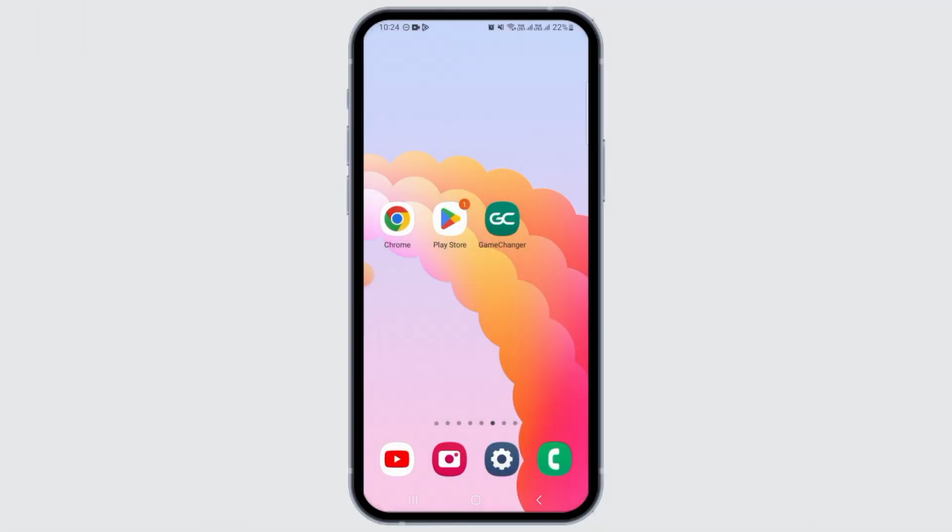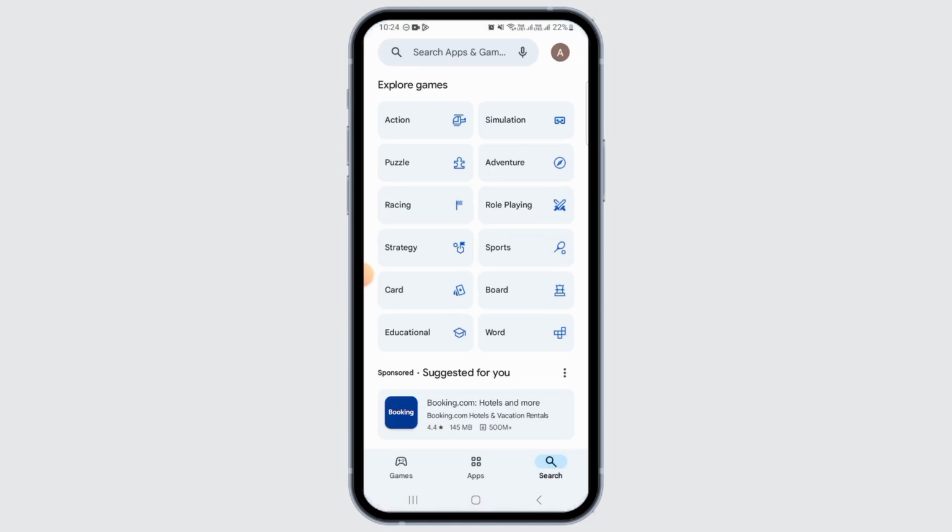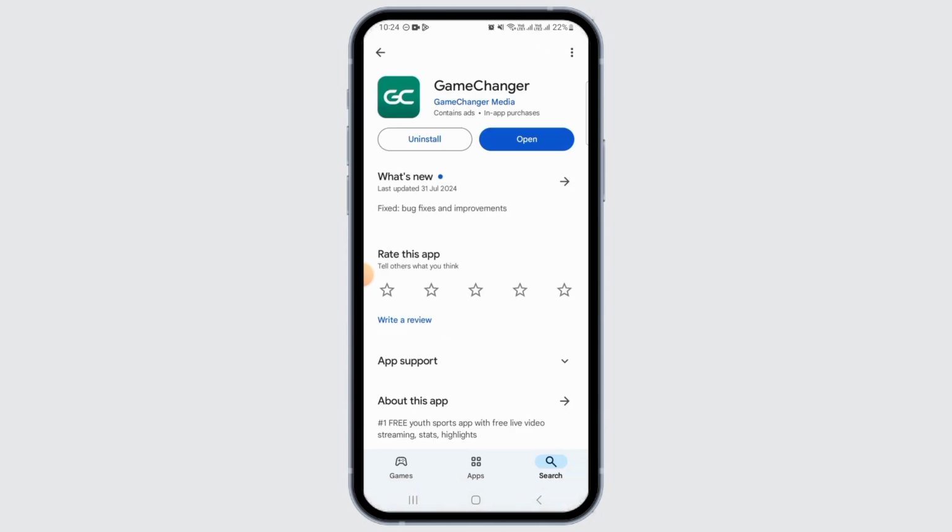Let's begin. In this video, I will guide you on how you can fix GameChanger app not working. The first thing you want to do is make sure your application is fully updated. For that, you want to head over to Play Store or App Store, then search for GameChanger. Out of the search results, this is the application you should be looking for. Here, if you find the update button, tap on that and update the application to the latest version. Once the application has been fully updated, all the issue of the application will be automatically resolved.